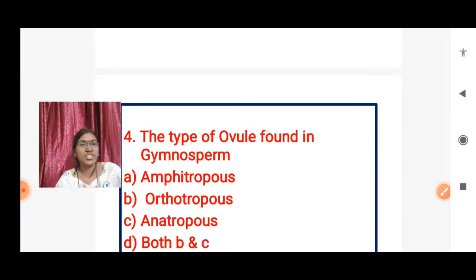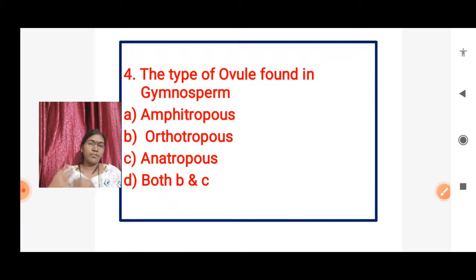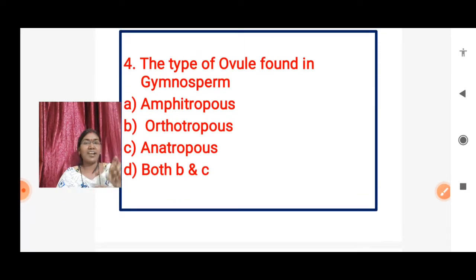Then next question, that is the type of ovule found in gymnosperms. Go back to the flashback and remember the answer. In gymnosperms, which type of ovule is present? Already we know about the types of ovule in gymnosperms. This character is studied in the reproduction of gymnosperms under the ovule structure. Yes, there are 2 types of ovules, either one or the other. Okay, those are the orthotropous and anatropous ovules.